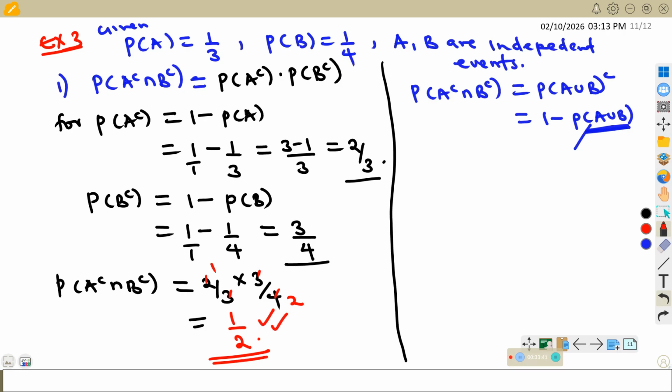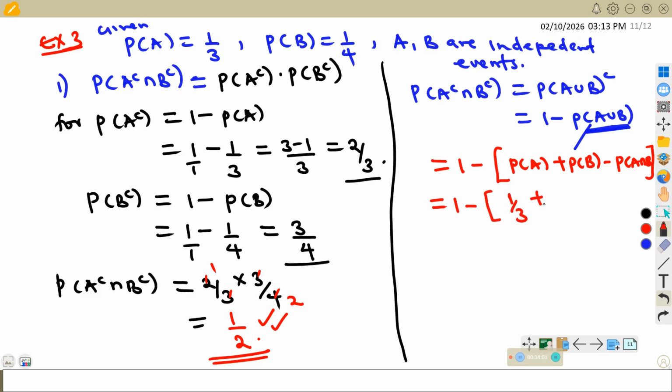So someone who follows this will go on and say this is 1 minus probability of A plus probability of B minus probability of A intersection B. We'll go ahead and have this as 1 minus probability of A is a third, and this is a quarter, minus probability of A intersection B. Since they are independent events, this is the same as having probability of A times probability of B.